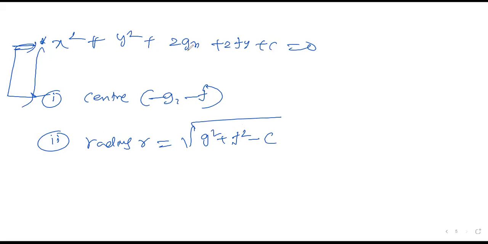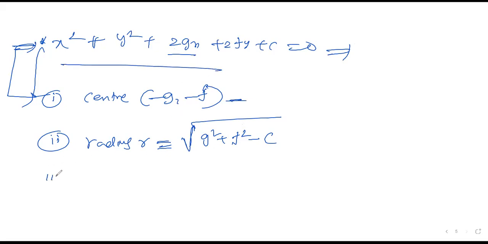If the equation is like this, the center is minus g comma minus f, and the radius of the circle r is equal to under root of g square plus f square minus c. Please take the values from this, compare your equation with it, and you can find the center and the radius. Okay, clear?